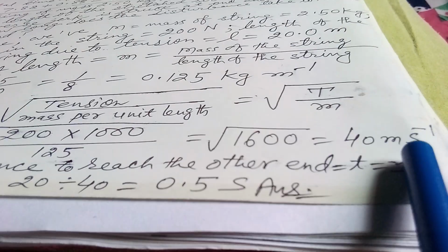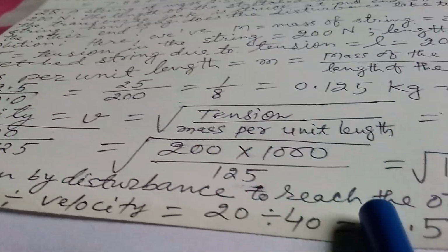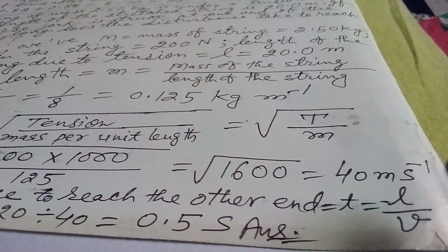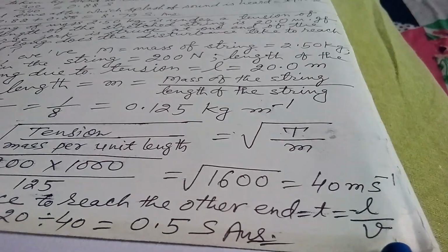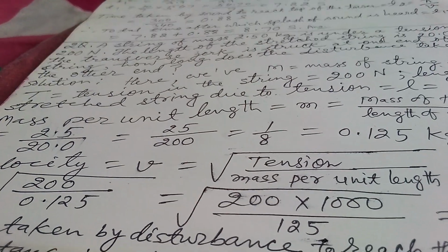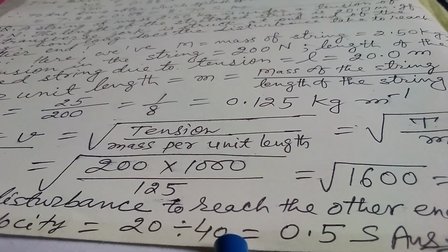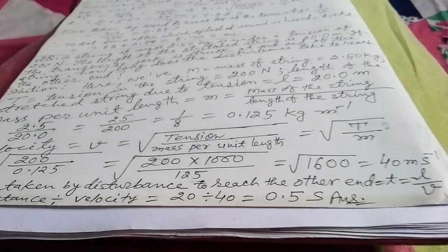This is the velocity. Therefore, the time taken by the disturbance to reach the other end, t, equals small l by v, that is distance by speed, so t equals distance by velocity equals 20 divided by 40, that is 0.5 second. This is the answer.